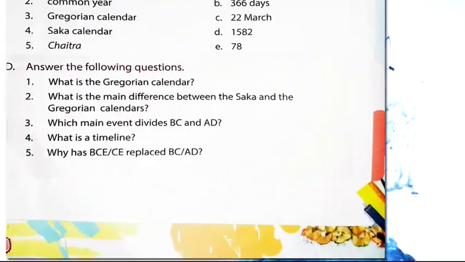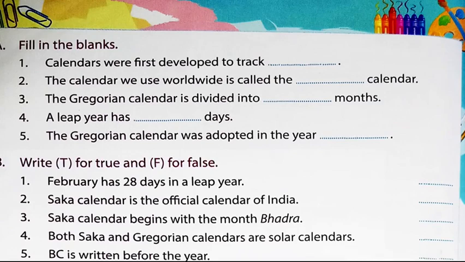Hello student, today I am going to give you exercises of lesson number 3, timelines. Exercise number A, fill in the blanks.